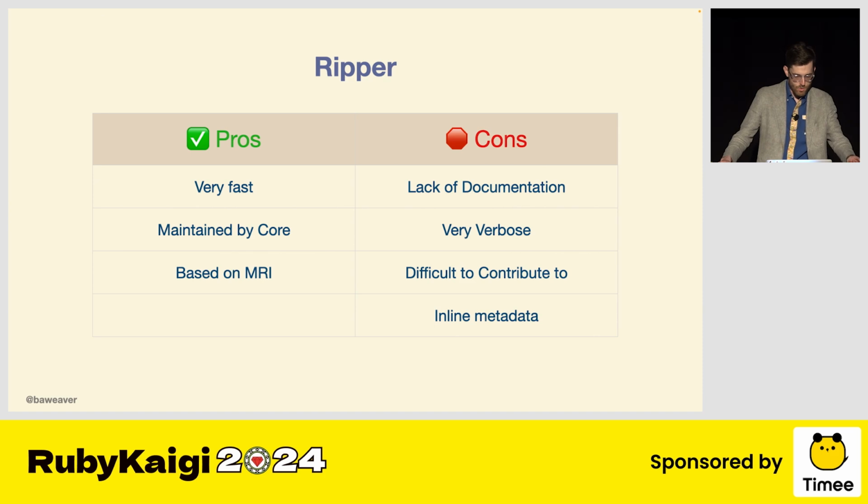Being that it's in the core, it's tied to MRI. It's very fast and very accurate to Ruby, which means that there's no drift if someone happens to make a patch commit and someone happens to update this. The problem is it can be difficult to approach, and it really doesn't have a lot of documentation which will guide you through these things, which means it's not easy to contribute to, and a lot of the metadata and things you have to interact with are inline in that code. While usable, it was not approachable to everyday Ruby users. In fact, most of the time you had to be very advanced to be able to use it.